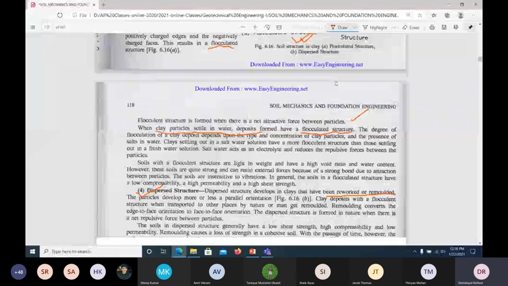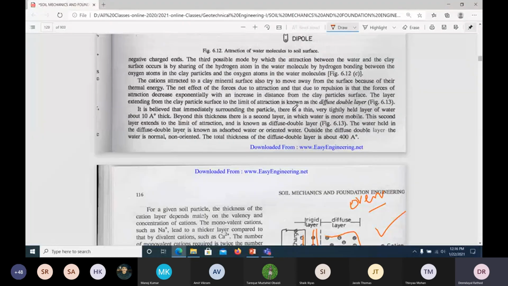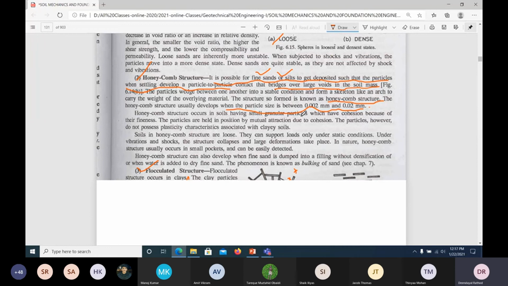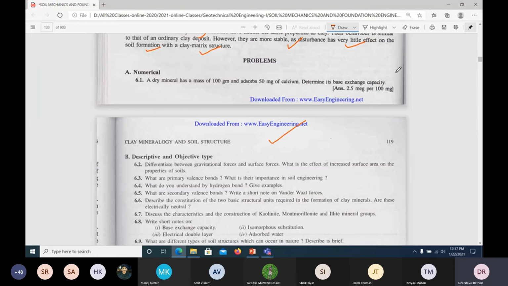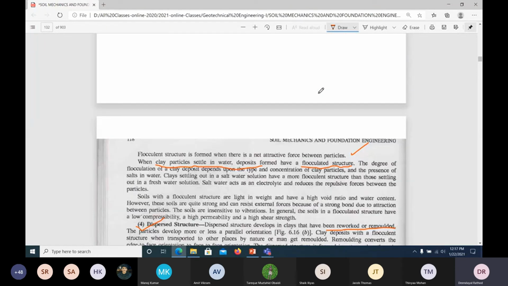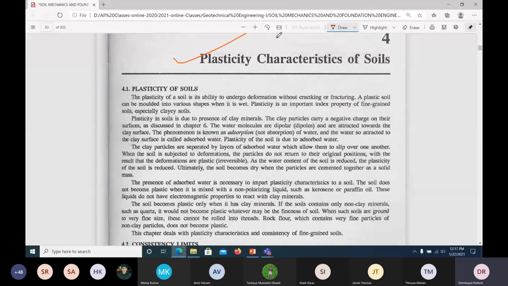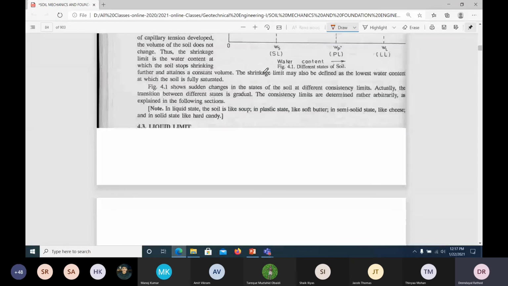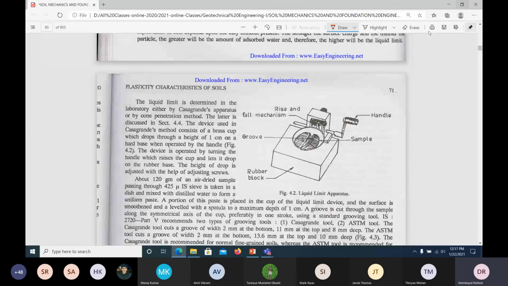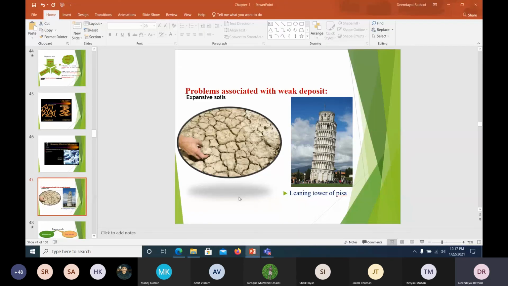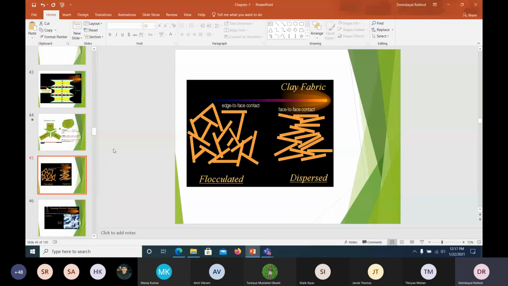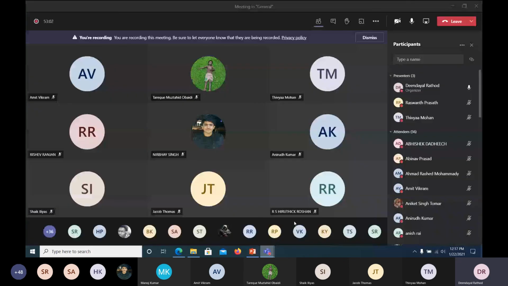So likewise, we have seen the whole chapter. Clay mineralogy, structure and all, with that we have finished this chapter. So read it very carefully. Very, very important chapter, this sixth one. Maybe next class we'll go with another topic. Okay, so I'm stopping today. So what we have seen today,